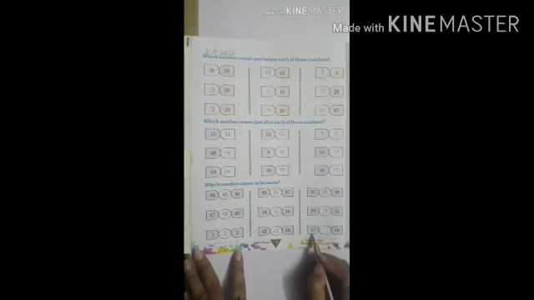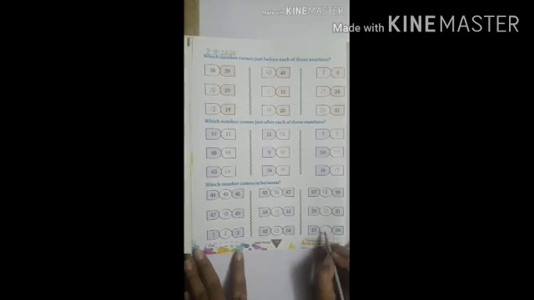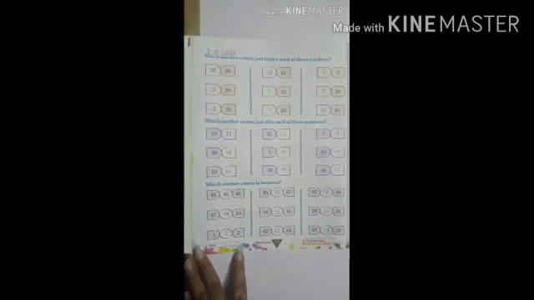Our next numbers are 57 and 59. What comes in between 57 and 59? 57, 58 and 59. 58 comes in between 57 and 59.